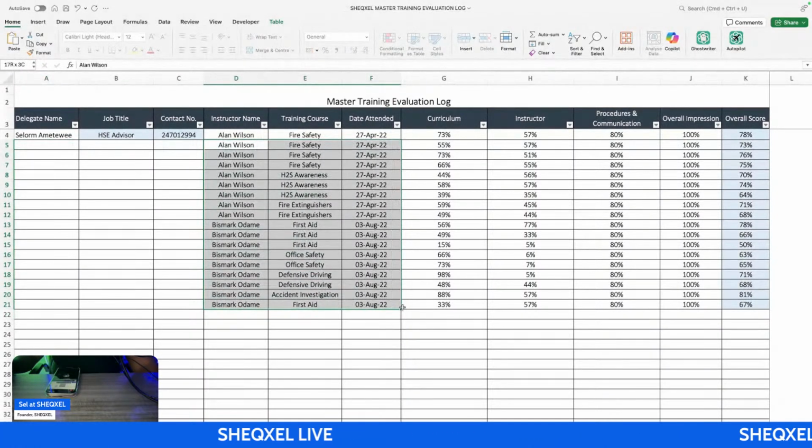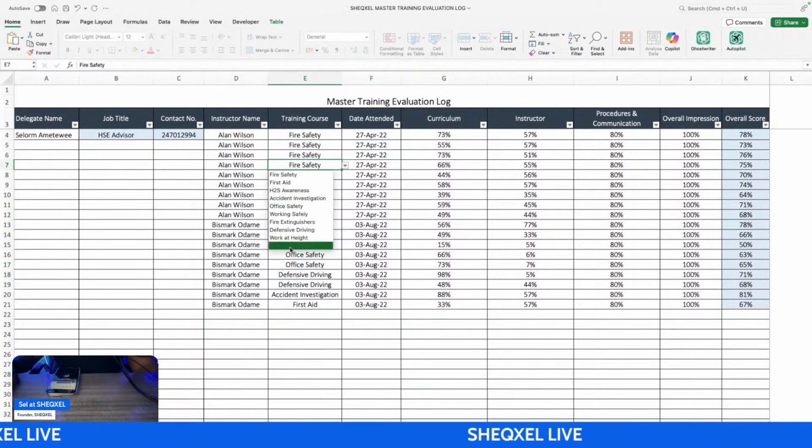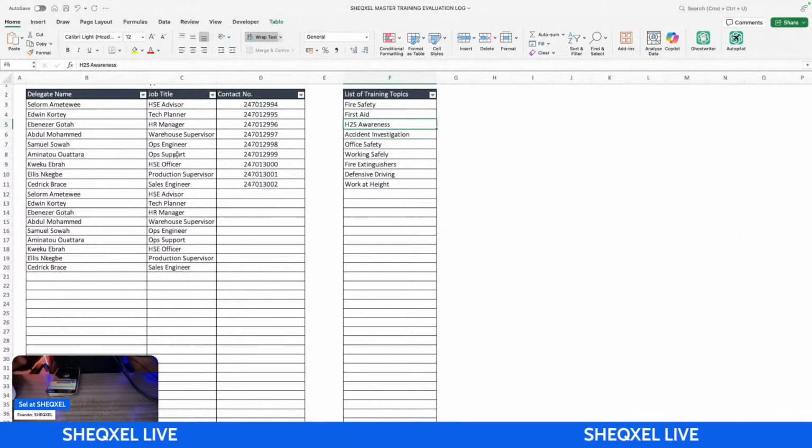The instructor, you have to make the manual entry, right? This section you select from the drop-down list. Take note that the drop-down lists are all coming from here. We are always saying that the drop-down list is where you can predefine your parameters, and the essence is to keep the names consistent, right?